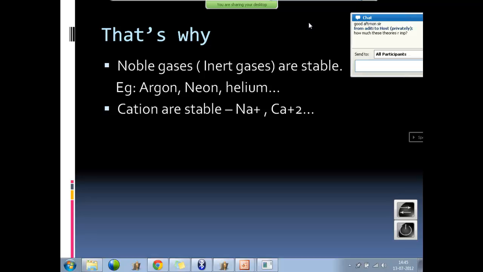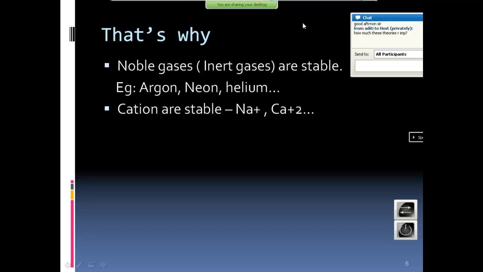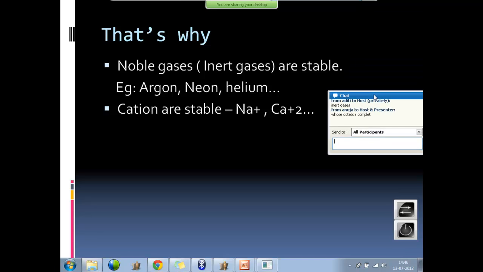And due to this reason, the octet rule, noble gases are stable. All noble gases. Okay. Good afternoon, Deepika. What are noble gases? Which are noble gases? Okay. Why are they called noble gases or inert gases? They are very stable, they do not participate that much.